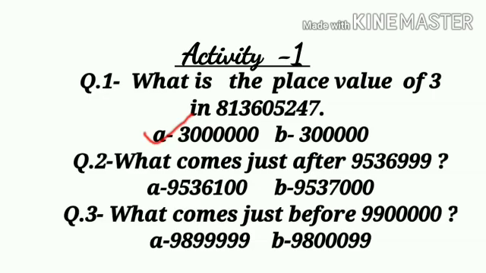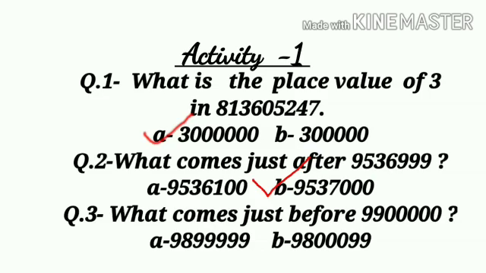Now the second question. What comes just after 95 lakh 36,999? As we know, when we are writing the number just after, we add 1 to the given number. So when we add 1 to the given number, what will we get? Very good. 95 lakh 37,000.